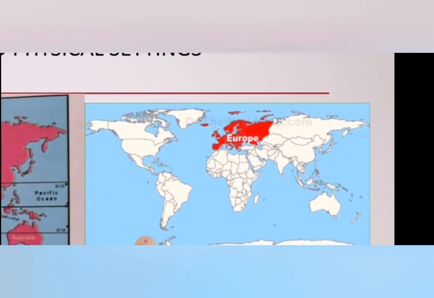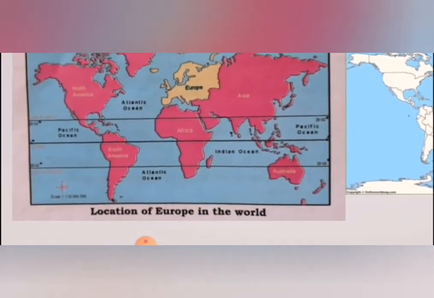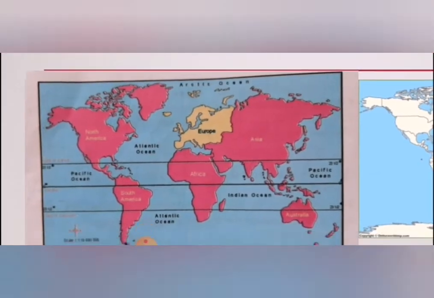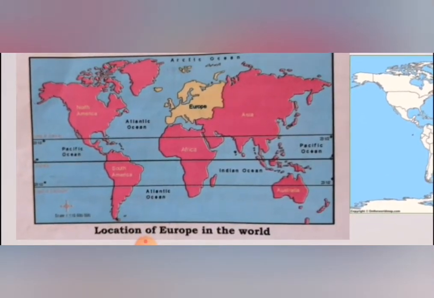To the north is the Barents Sea, to the west is the Atlantic Ocean, and to the south is the Mediterranean Sea. Atlantic Ocean, up you can see there, down also is there.